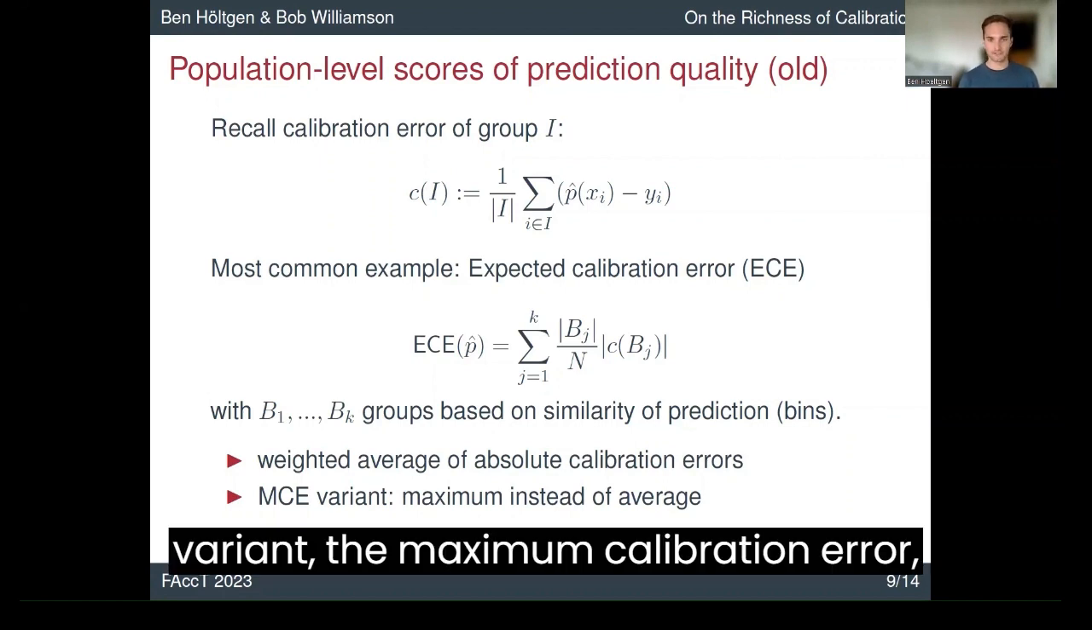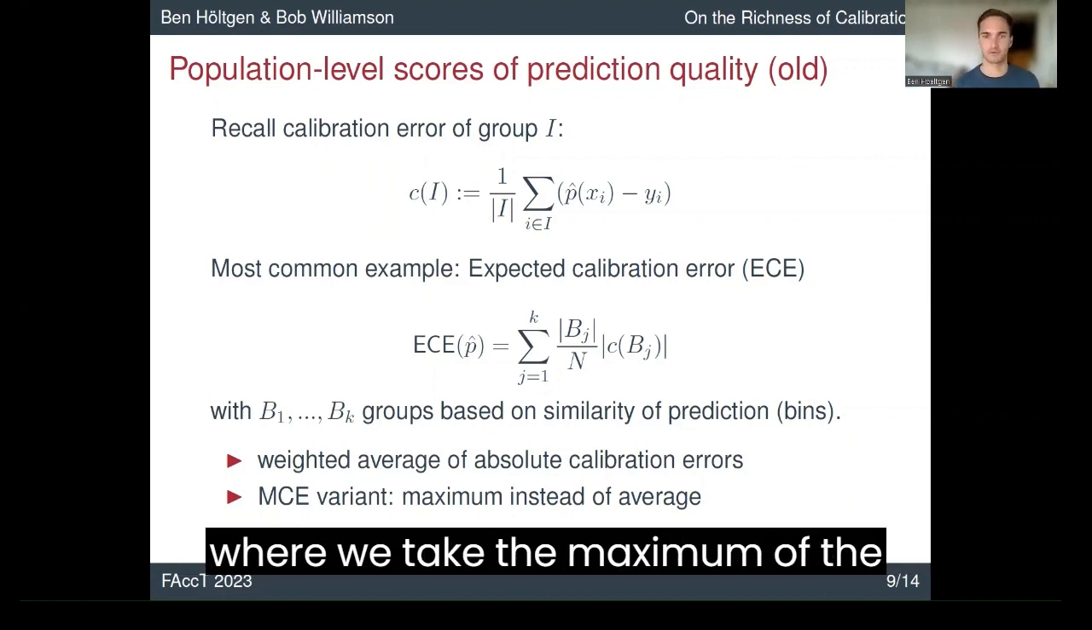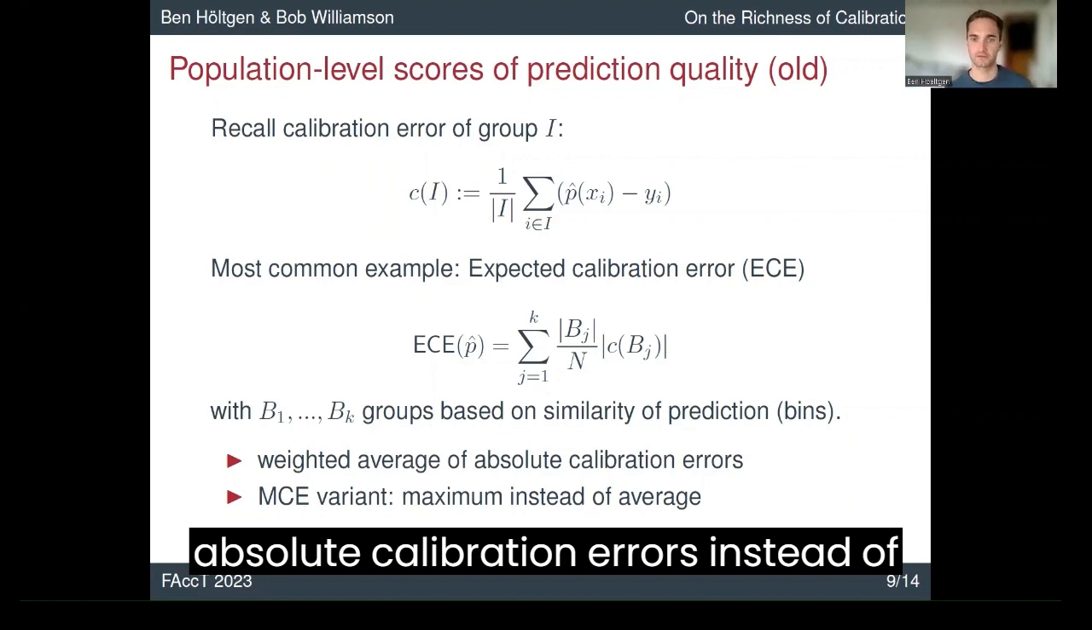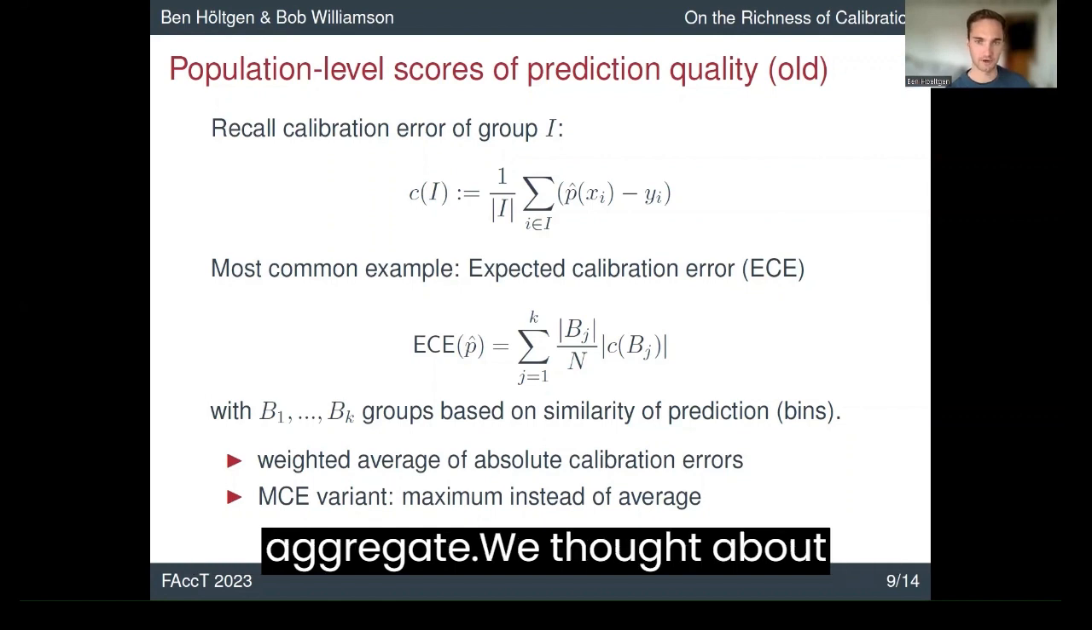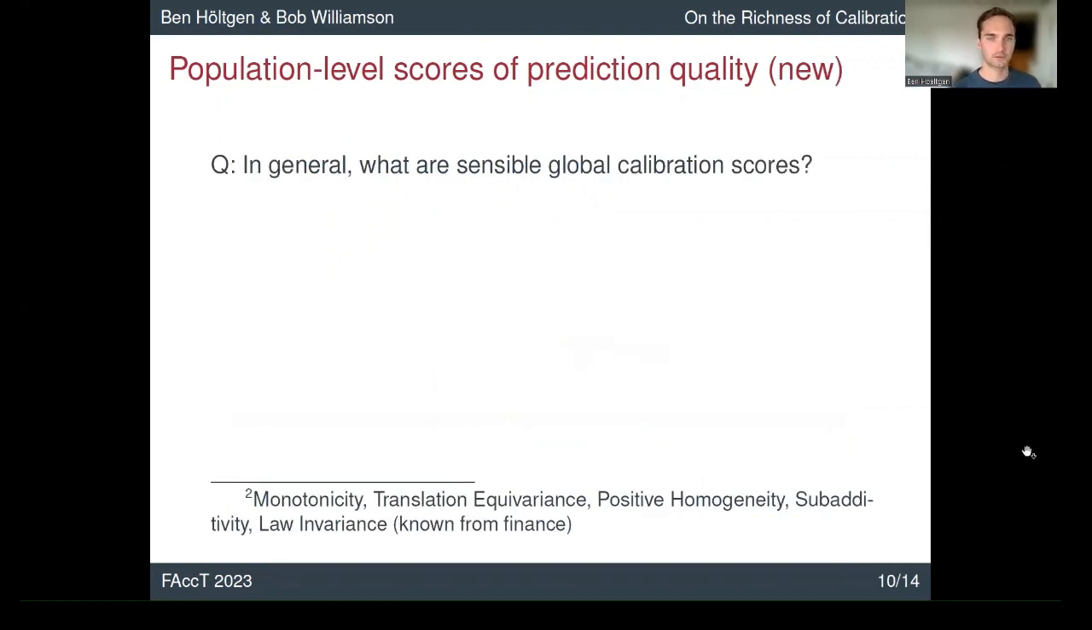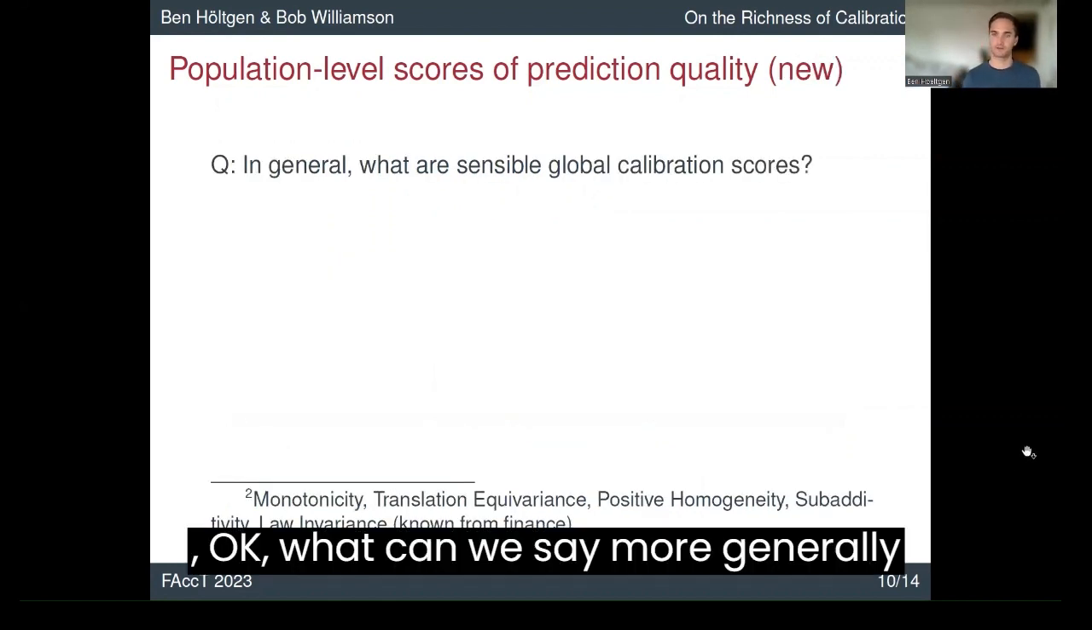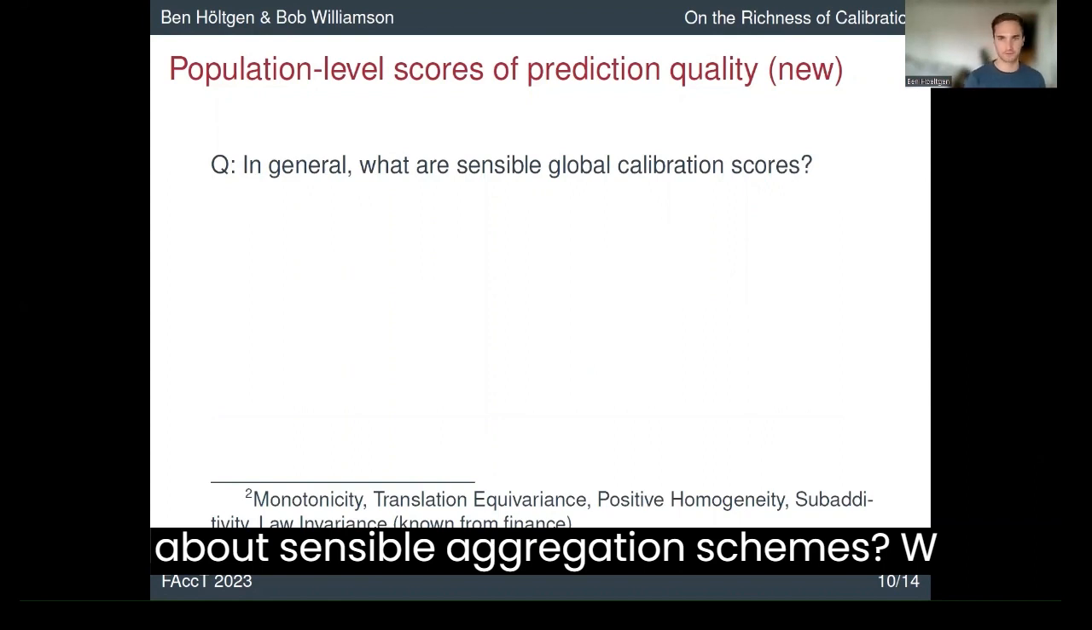There's a variant, the maximum calibration error, where we take the maximum of the absolute calibration errors instead of the average. So these are two examples of how to aggregate. And we thought about, okay, what can we say more generally about sensible aggregation schemes?